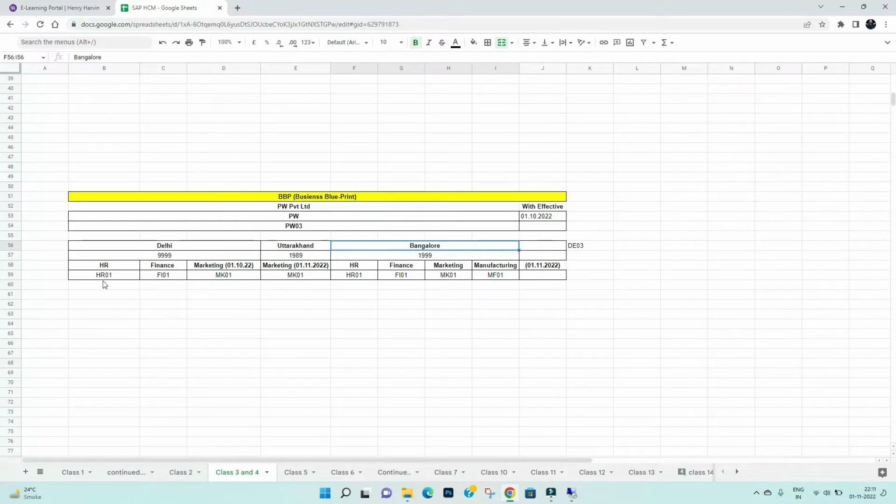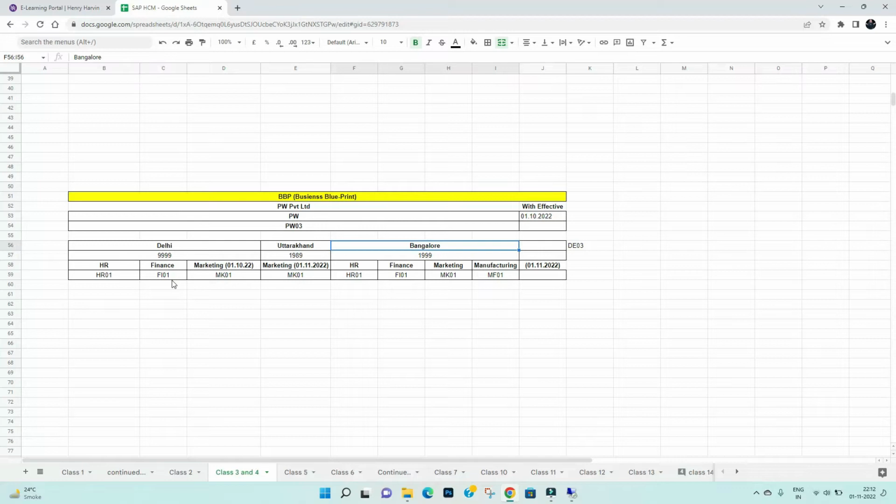Likewise, for Delhi we created the HR department, finance department, marketing department, for which we have given codes as well. For HR we gave HR01, and for the finance department we gave FI01. As we studied in the last classes, the company code, PA and PSA can be alphabetical or numerical, so they can be 4 digits or 4 alphabets, or a combination of alphabets and digits. So we made a combination for HR01 and created the code for this, right?